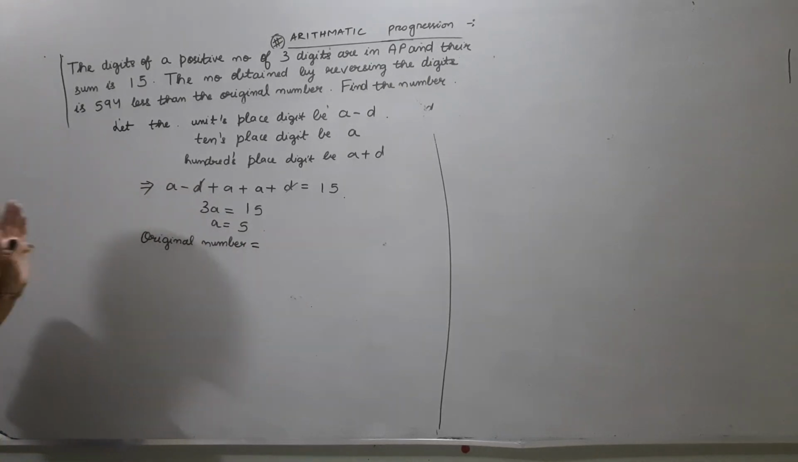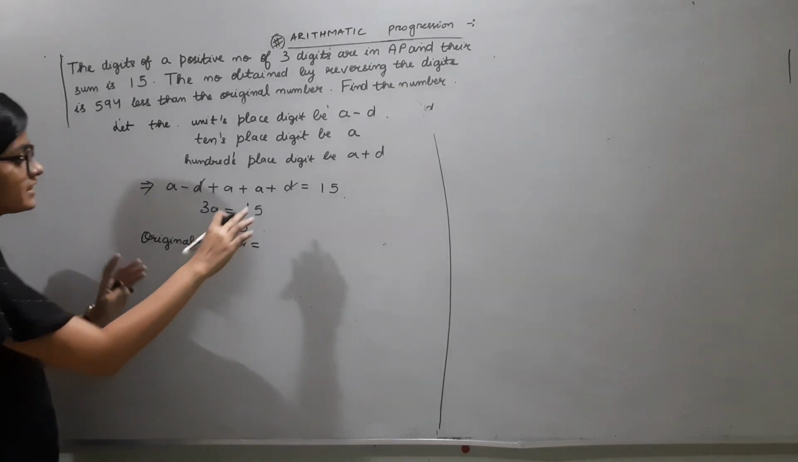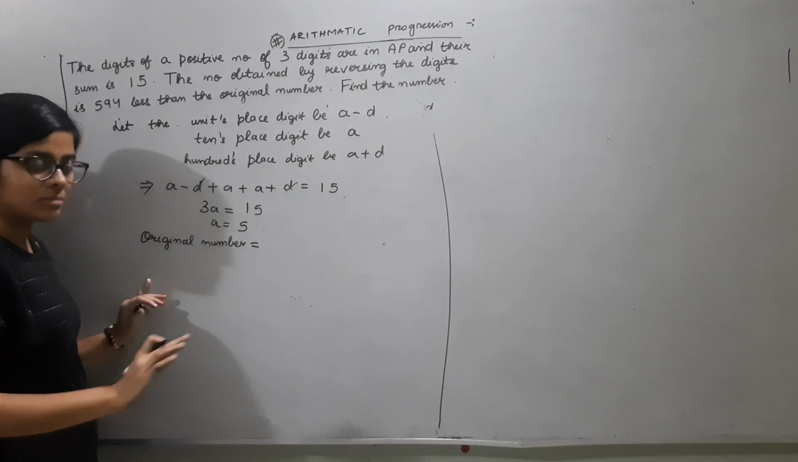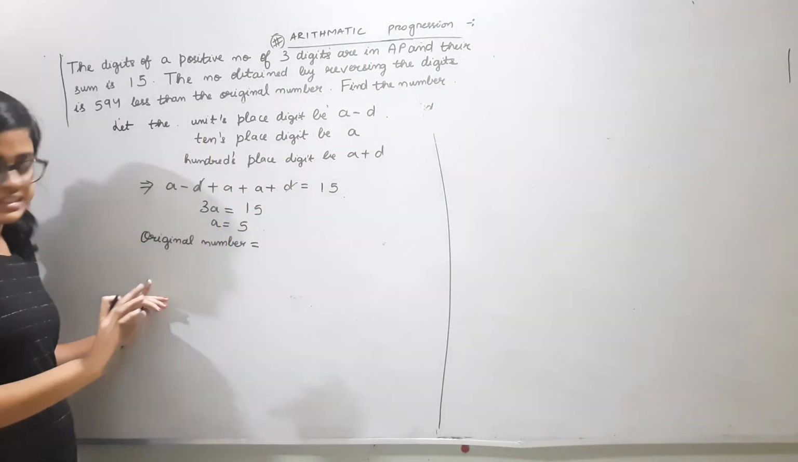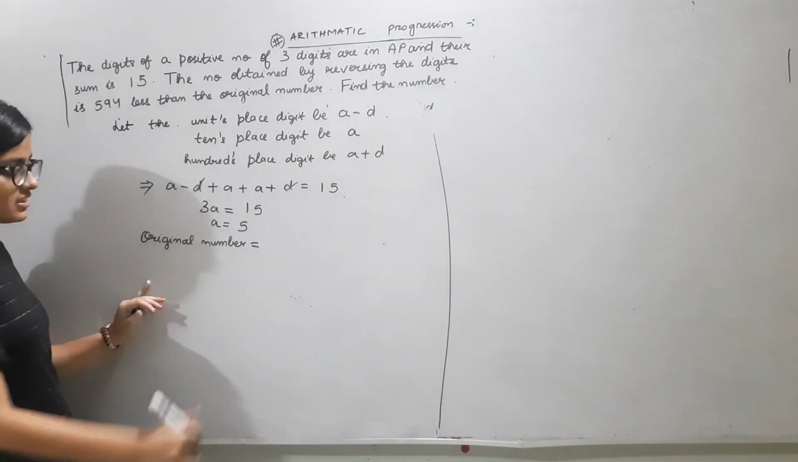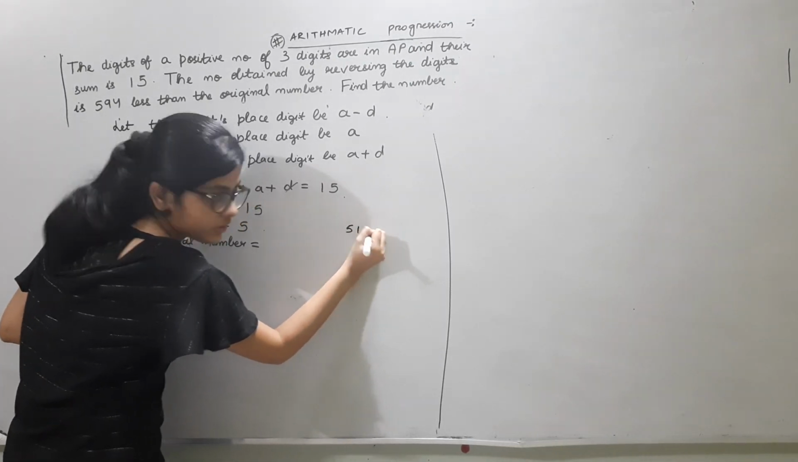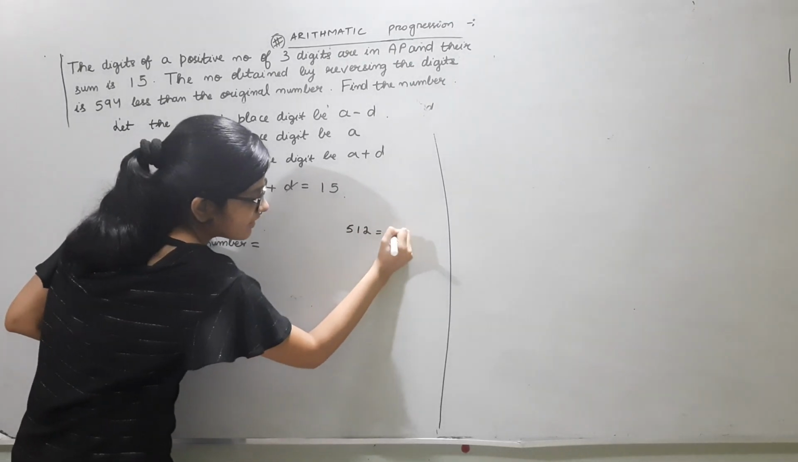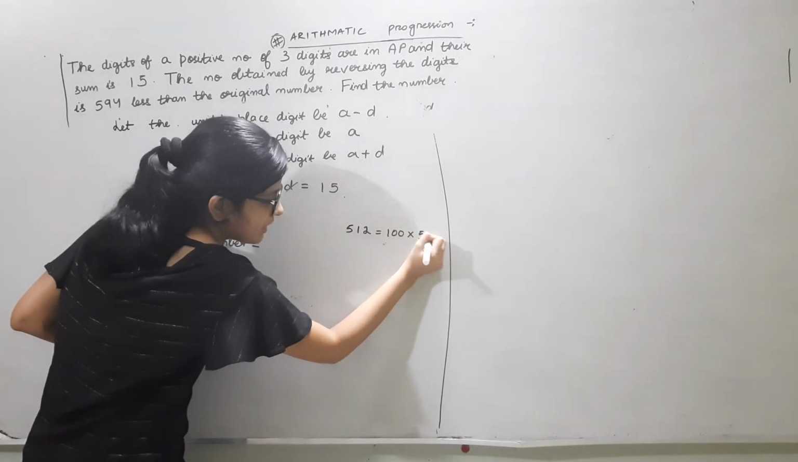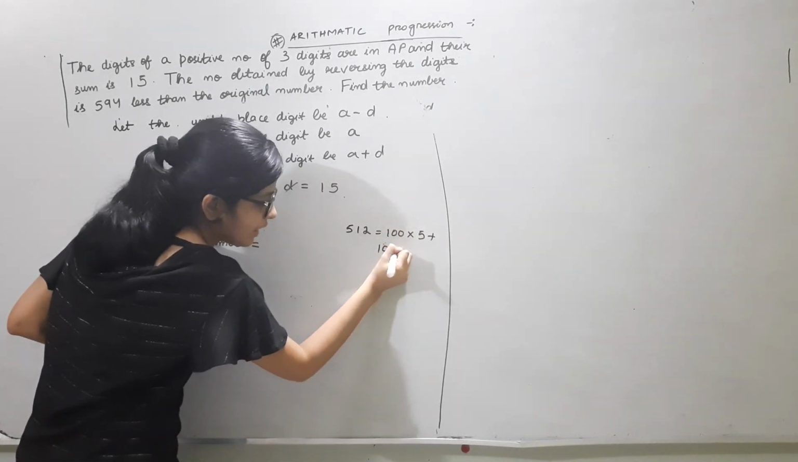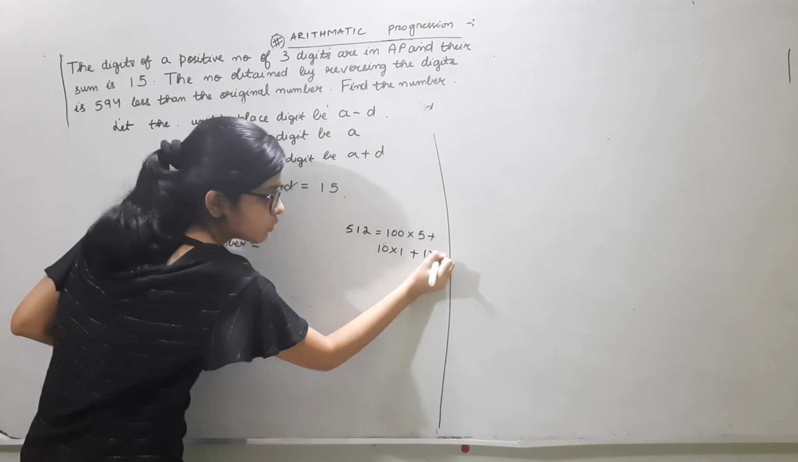So how do you represent the number as per the digits? 100 into the 100 place term, plus 10 into the 10 place term, plus 1 into the unit place term. For example, any number, let it be 512. How do you write it? 100 into 5 plus 10 into 1 plus 1 into 2.